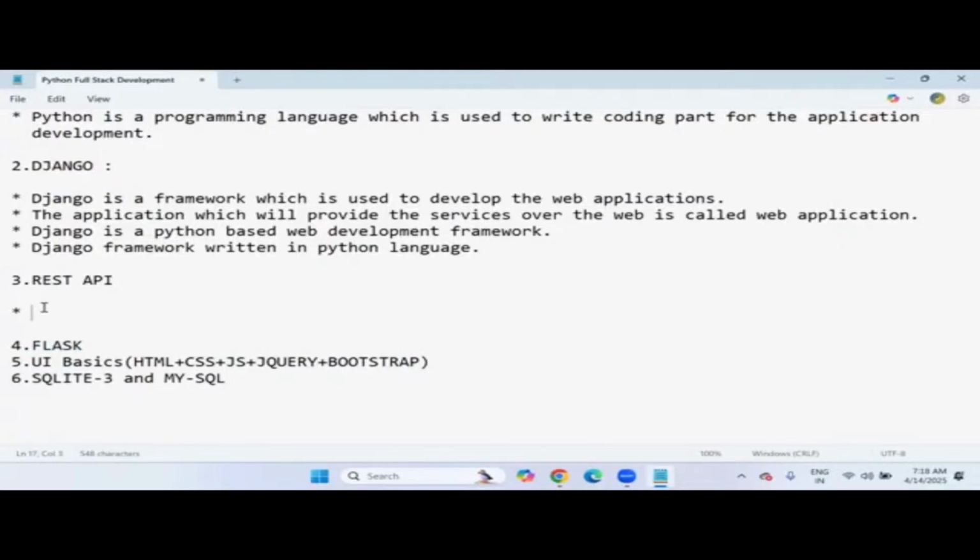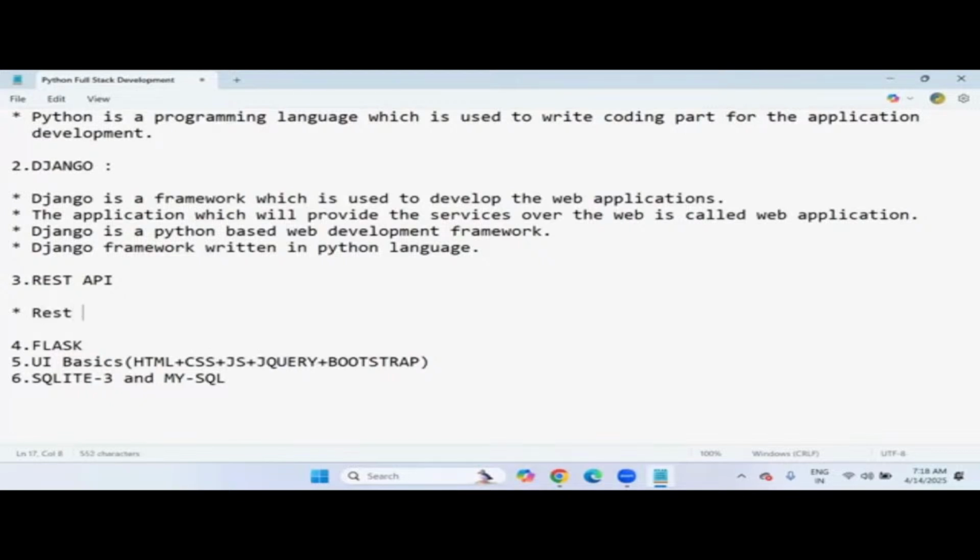Sir, we know how to develop a Django web application using Python. We are ready with the web application, right? Then why REST API again? Yes, it's very important in real time. What is the purpose of REST API? I'll tell you that. First of all, REST API is one of the frameworks.